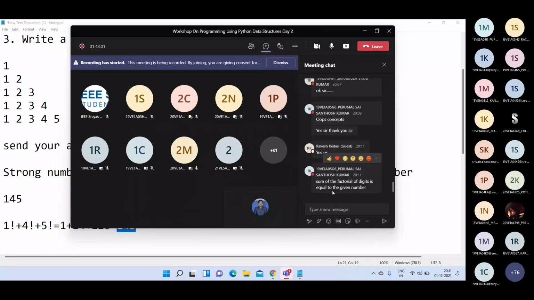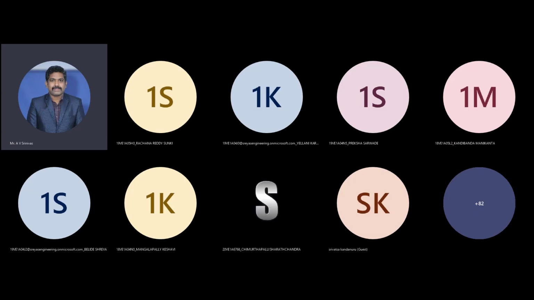Yeah. Somebody typed, sum of factorial of digits is equal to the number. Yeah, that is a strong number.